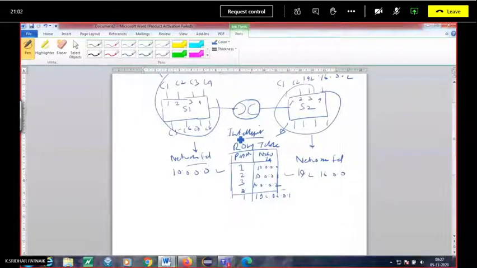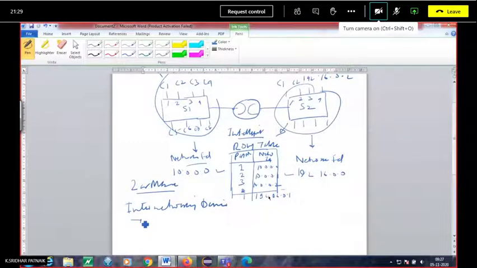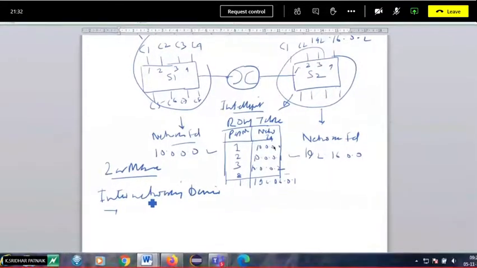That's why it's a WAN device connected to two or more networks. You can connect two or more networks, so it is a WAN device. It is also called an inter-networking device. One more point is that in a router, every port has its own broadcast domain.